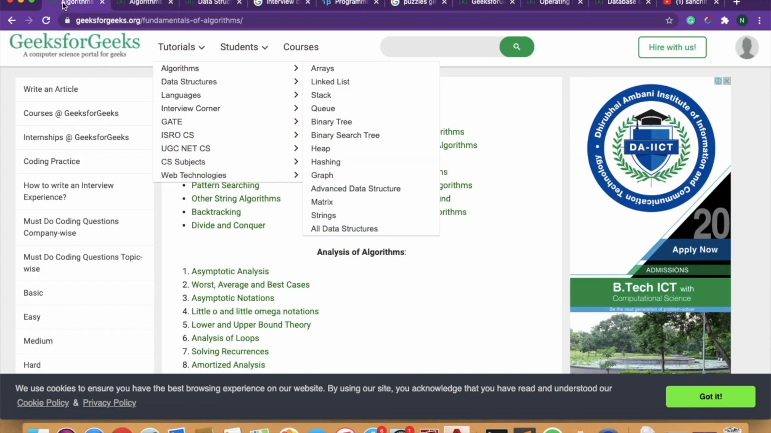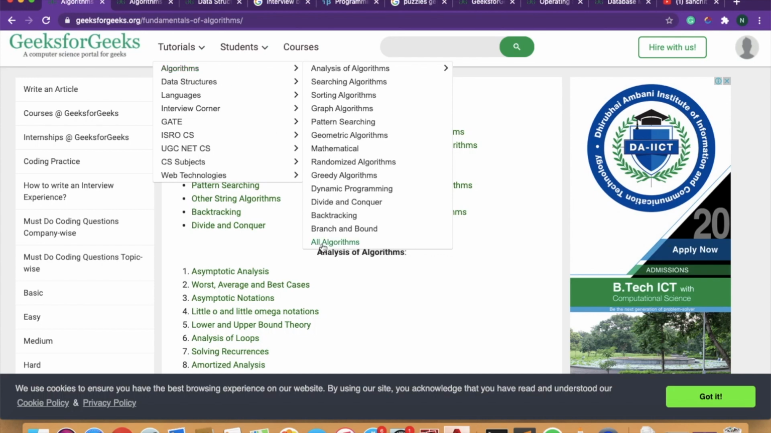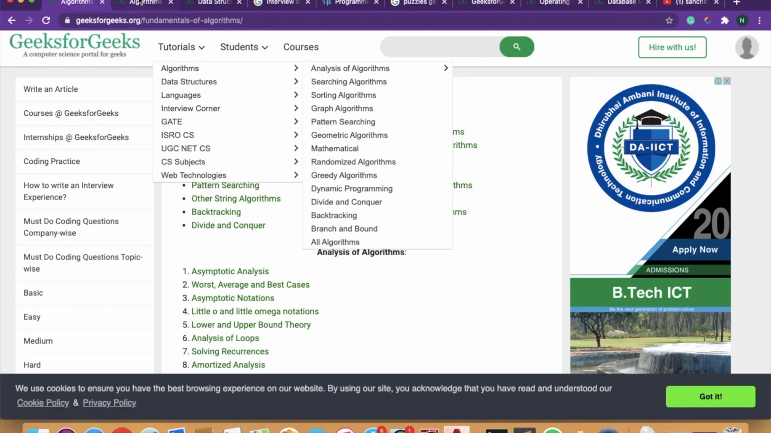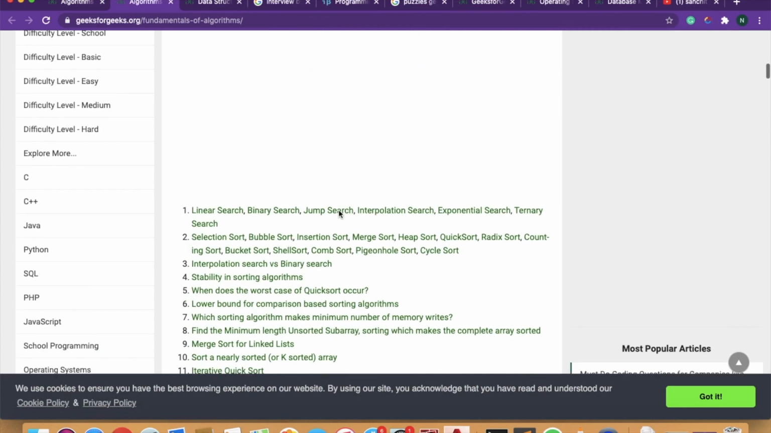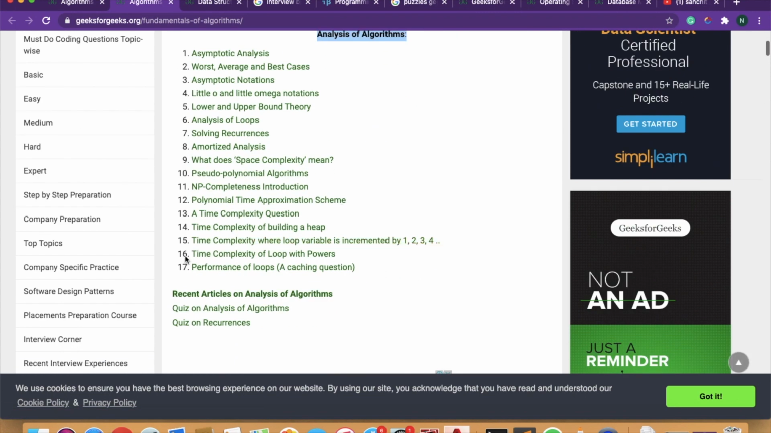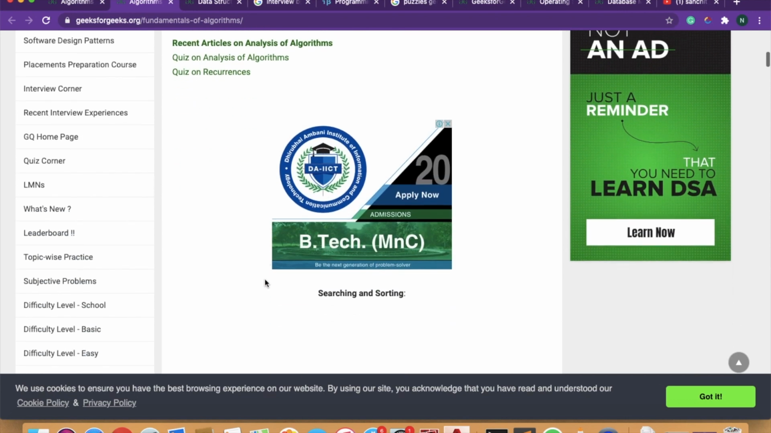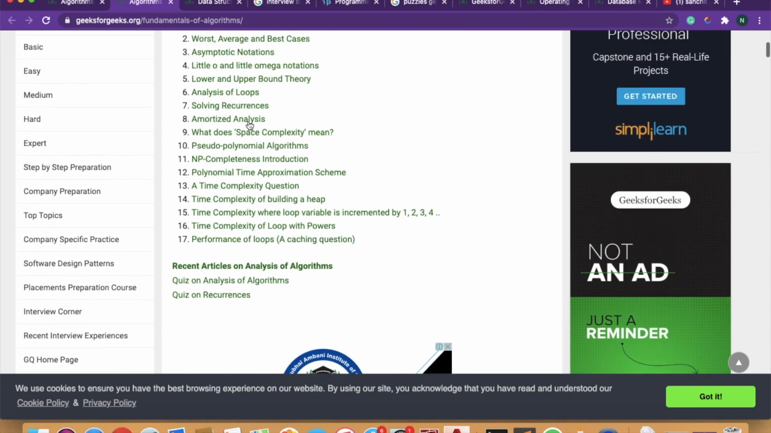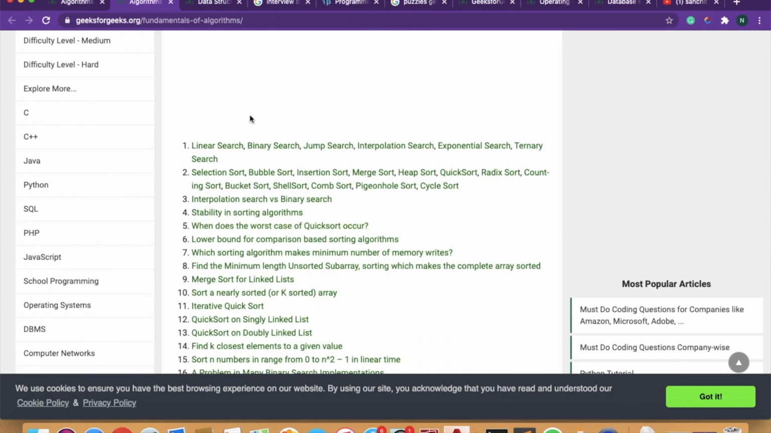So now go to the algorithm part, click on algorithm, click on all algorithms. From all algorithms what you need to do is cover the analysis of algorithm. The whole 17 topics are important, whole 17 links. Okay, and now we need to do searching. In searching you need to do linear search, binary search, jump search. Exponential search is not required, ternary search is not required. Only the first three are important.